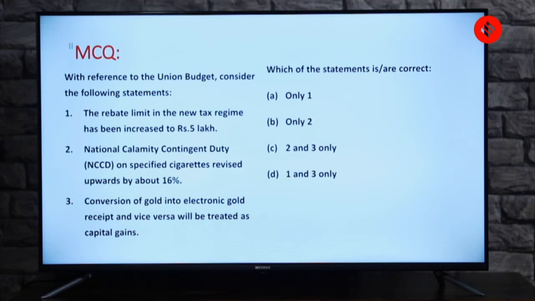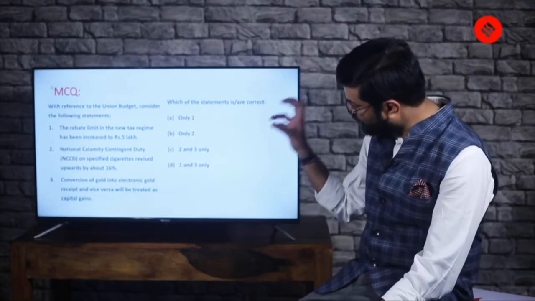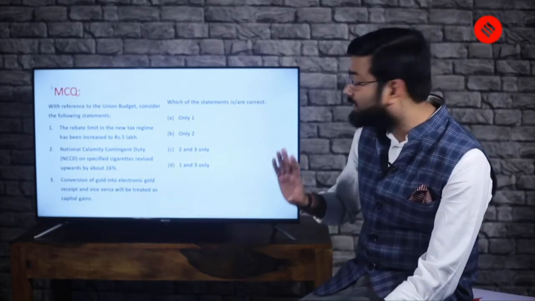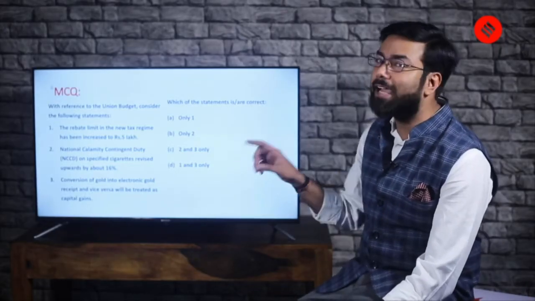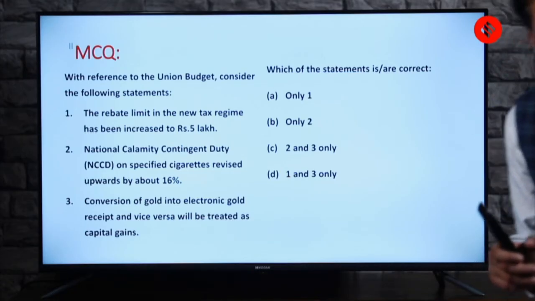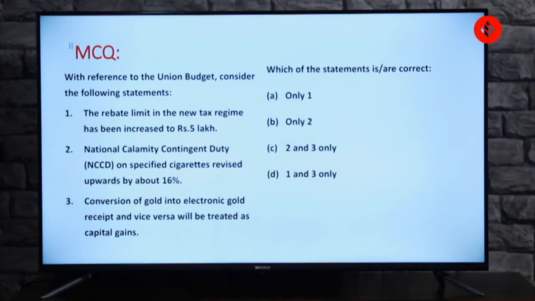Now generally, if you have not read the budget properly, you will leave this question, isn't it? But if you know the basic points of the budget, you will be able to deal with it. It's a very easy question. Once we go through the slides, you will get to know. Which of the statements are correct? Only 1, only 2, 2 and 3, 1 and 3 only. So please make a wild guess. Let's say statement 2: do you think it's correct or not? And then you can maybe figure out the option. I've given you a very easy hint, and we'll move on to the direct and indirect taxes portion.